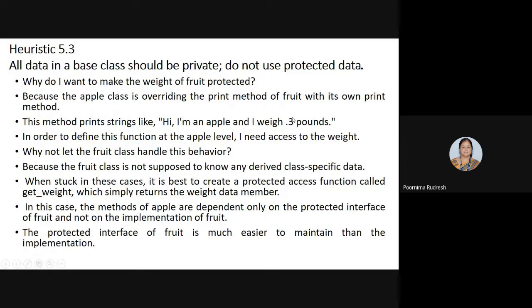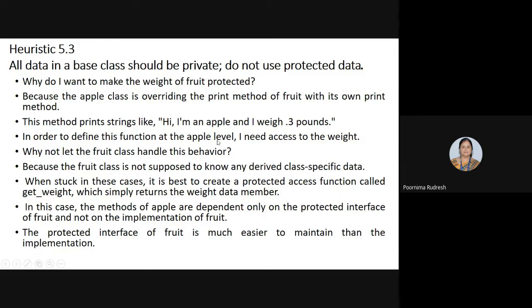So instead of directly using the weight data member in the derived class, we can make use of an accessor method such as the get function, in order to get the weight data member. In this case, the methods of Apple are dependent only on the protected interface of fruit and not on the implementation of fruit.